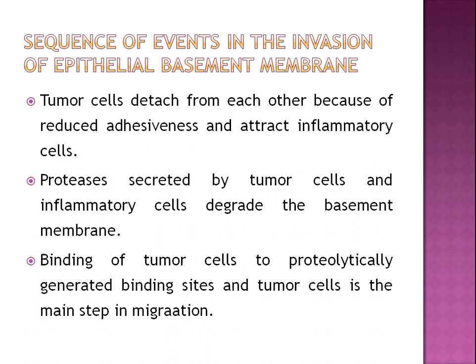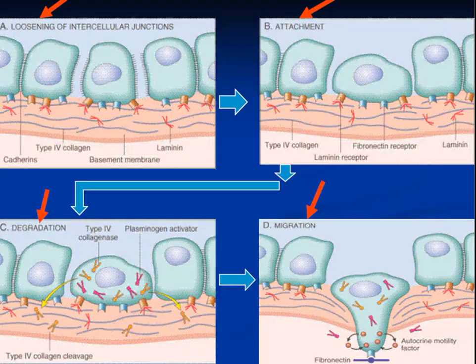Then the sequence of events in the invasion of epithelial basement membrane. Tumor cells detach from each other because of reduced adhesiveness and attract inflammatory cells. Proteases secreted by the tumor cells and inflammatory cells degrade the basement membrane. Bridging of tumor cells to proteolytically generated binding sites is the main step in migration.